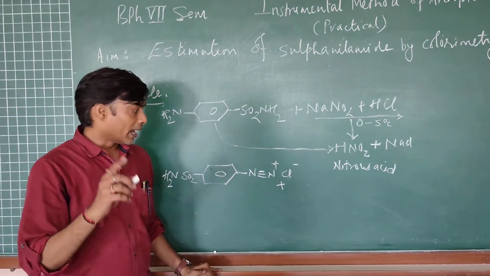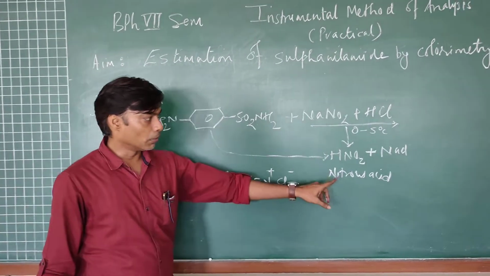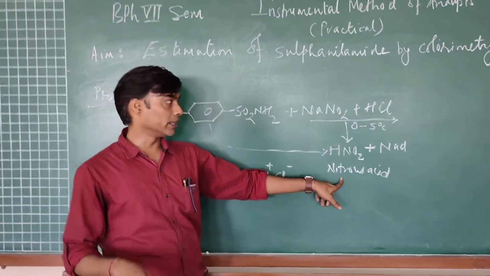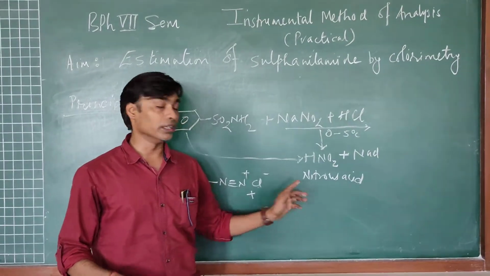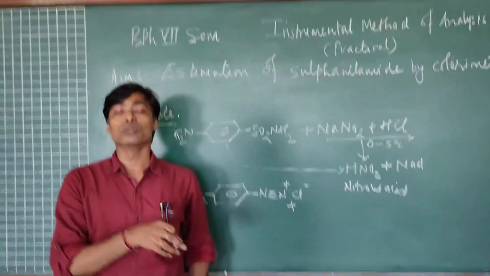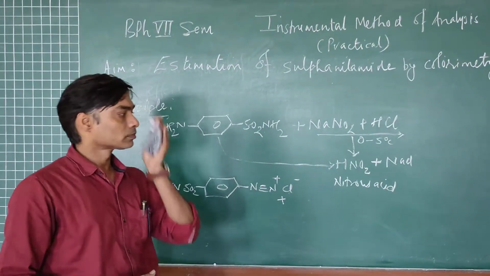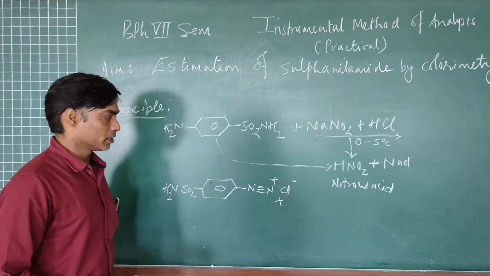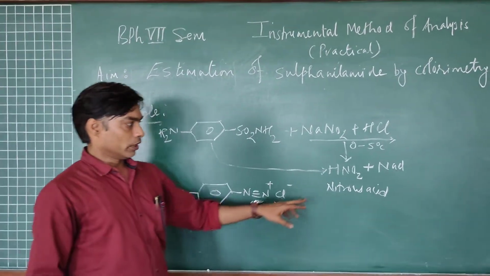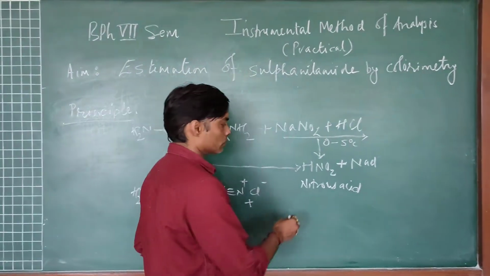But before adding the coupling agent, we have to see that if any unreacted nitrous acid generated during this reaction is left behind, it should be neutralized before we actually do the coupling process. So for that, neutralization of the excess nitrous acid is done with the help of ammonium sulfamate.